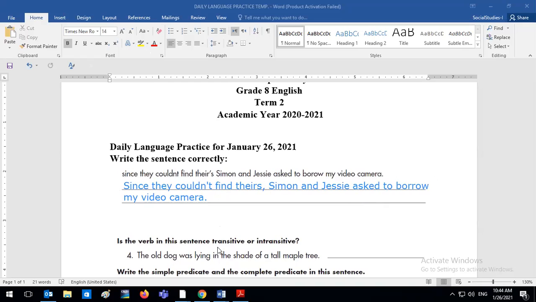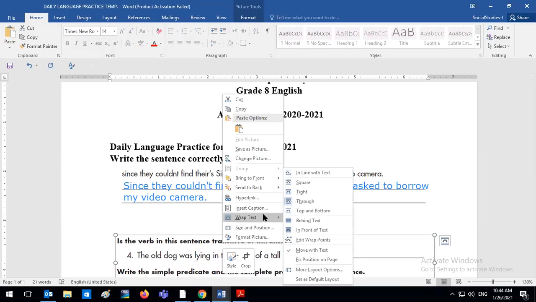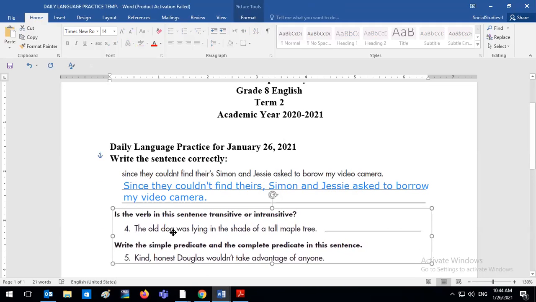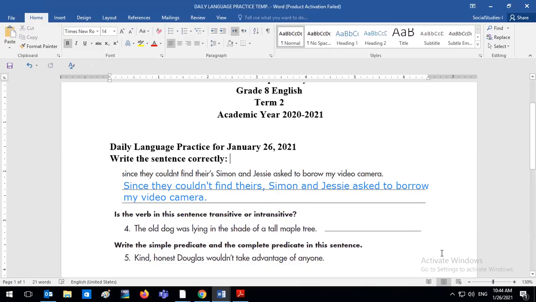Let's move on to the next DLP. All right, and the next one here says: is the verb in this sentence transitive or intransitive? First of all, be reminded that the difference between transitive and intransitive is whether your verb has a receiver.